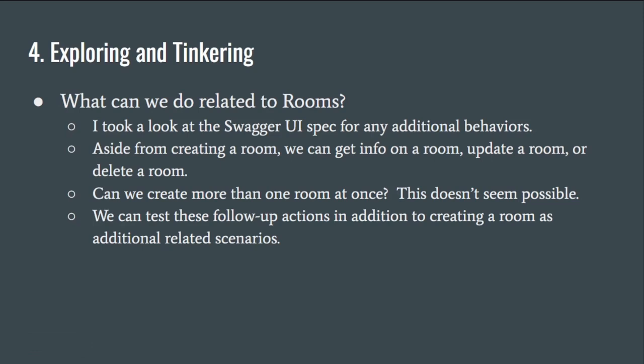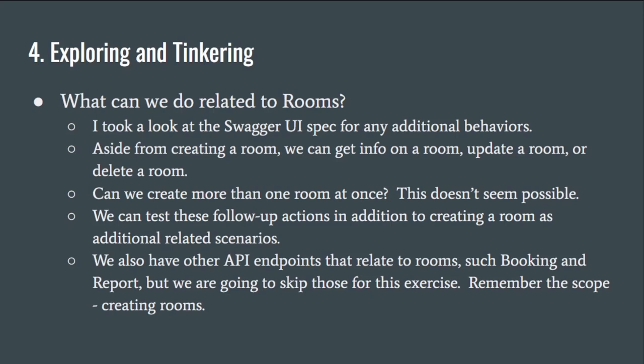So you could definitely argue either way that these other actions are in scope or not. I went with it because I felt like they were similar enough within the API, but I could see an argument either way depending on your opinion. Now, there are also other API endpoints that relate to rooms in other APIs, the booking and the report APIs, but I decided to skip those for this exercise because the scope really is just creating rooms, and we can verify that pretty easily within this API. But if that weren't the case, then I would take a look at the other APIs and possibly include them if I wanted some other way to verify that things are looking healthy.